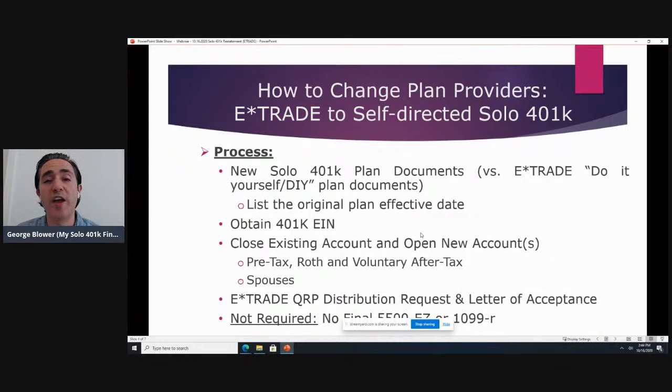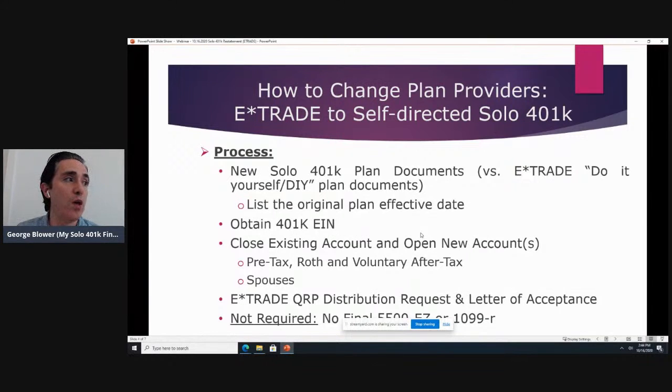The regulatory expectation is that a separate EIN number is obtained. And that is important because when you open up an account, say at a bank, if the bank is paying interest, they're going to report that interest to the IRS. So it's going to be important that they report the interest with respect to the EIN number for the plan so that the IRS understands that that interest is being earned inside of a 401k and therefore tax deferred.